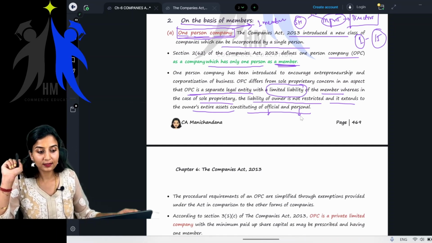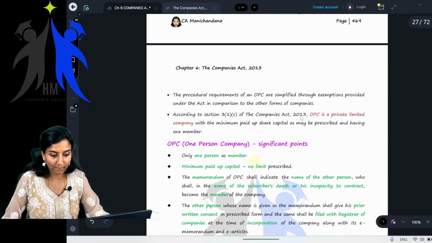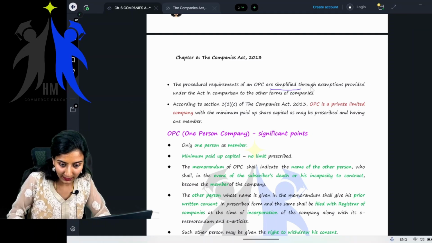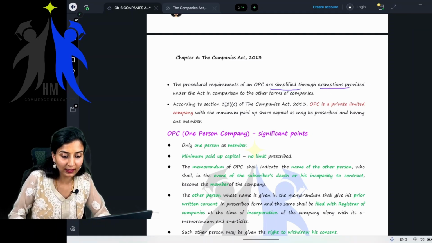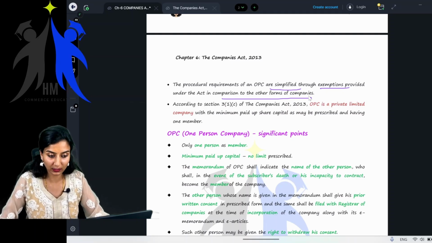Clear? Yes, the concept is clear. Yes or no? Right. Fine. The procedural requirements of an OPC are simplified through exemptions provided under the Act in comparison to other forms of companies. Now, what do you mean by this particular line?